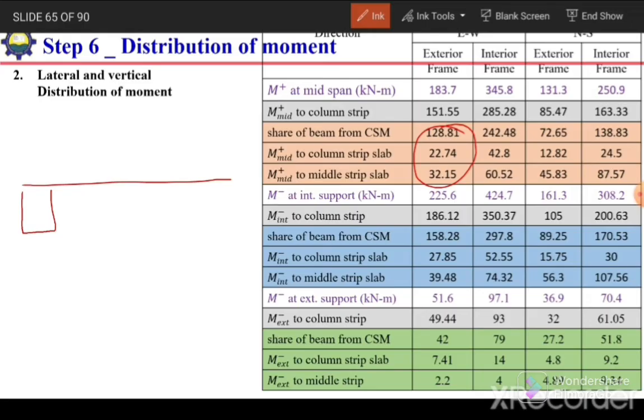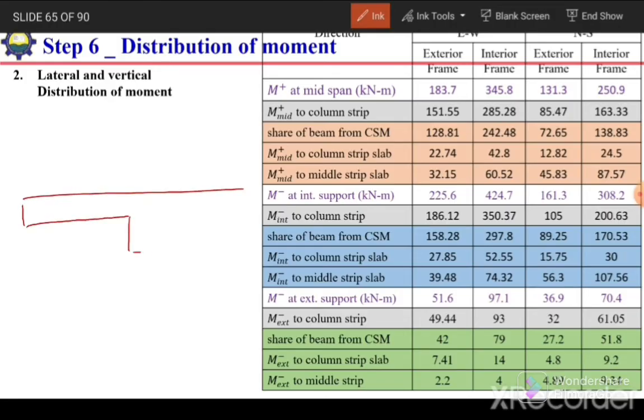Here we have the beam, and here we have this much middle strip, half middle strip on this side, half middle strip on that side, and this is our beam, and this is half column strip slab, half column strip slab.